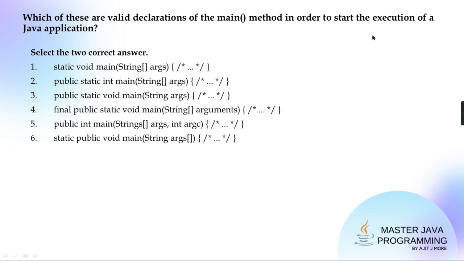So which is the valid entry and exit main in this? See here. Why is the first one invalid? Because it is not public. It has to be strictly public. Why is the second not valid? Can anyone tell me? Void. Instead of void, here there is an integer. So the return type is integer, whereas we need the return type to be void. Agreed? So these first two are wrong.